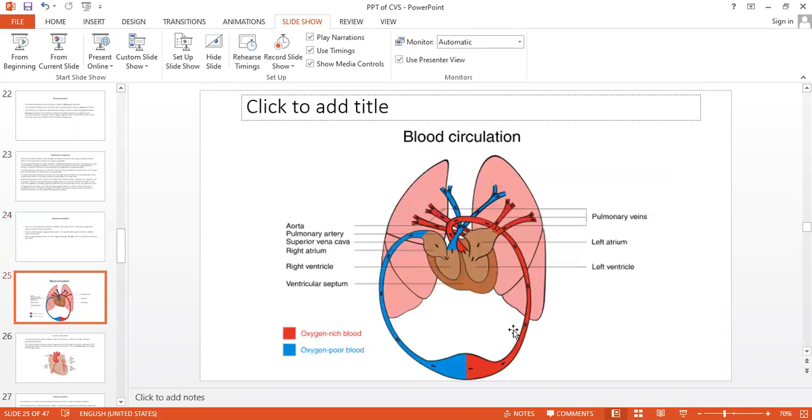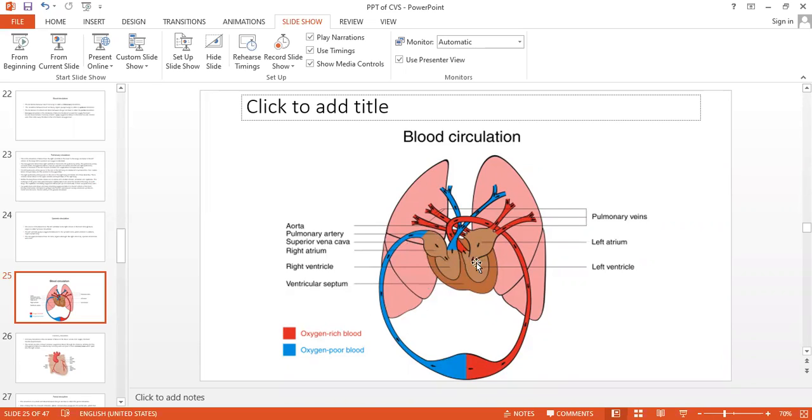See here the diagram so that you can understand this one. The general circulation or systemic circulation means from the left ventricle to the aorta, oxygenated blood, from the aorta all over the body, and from all over the body the deoxygenated blood is collected by the superior and inferior vena cava, and then drops into the right auricle. That is the systemic circulation.